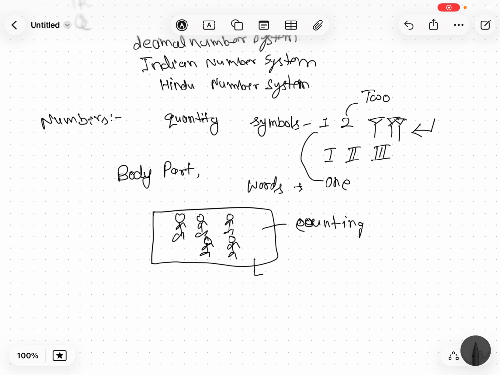Let's say they want to count the number of livestock in their herd, so for that they need numbers. If they want to tell someone else how many people they are or how much livestock they have, for that they needed numbers. That's why people started developing number systems.